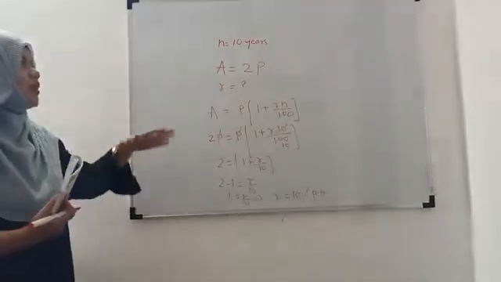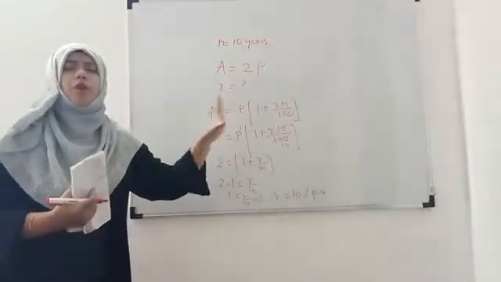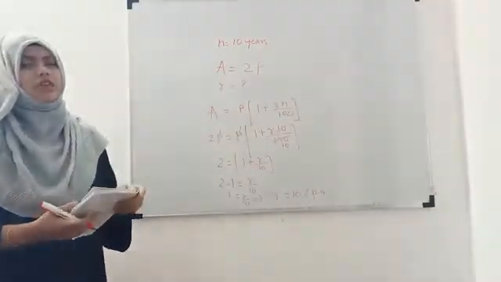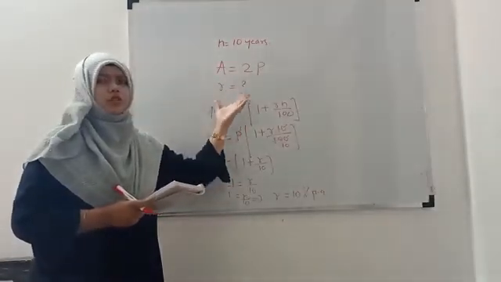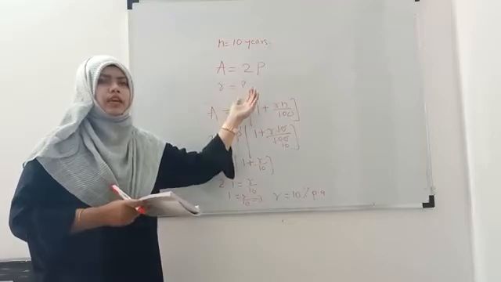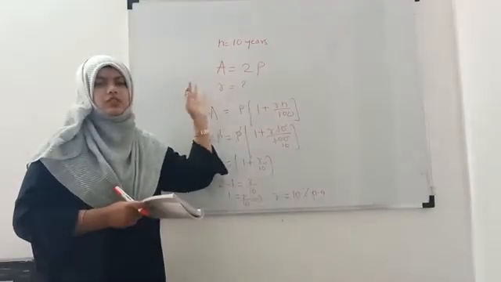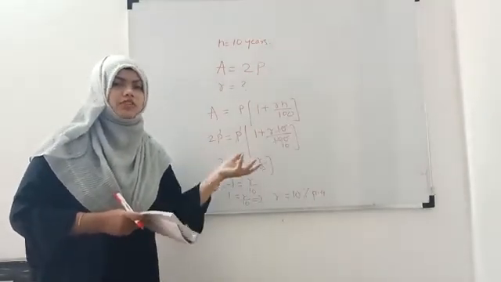Okay, this is a very simple problem. So this type of problem can come for 2 marks in your examination, or it can come in the true or false, like the problem will be given, n is this, P is this, so the rate of interest is this, true or false, like that. Okay,